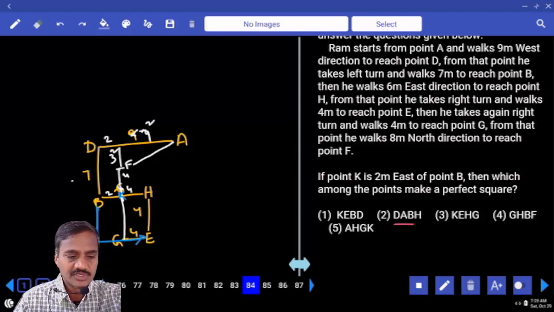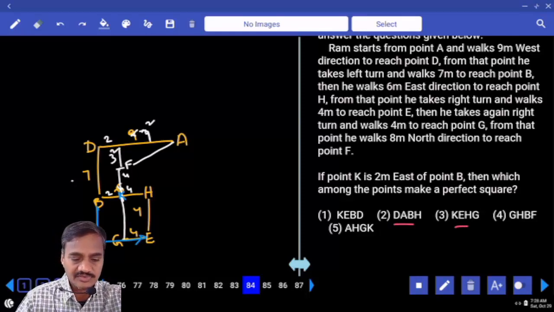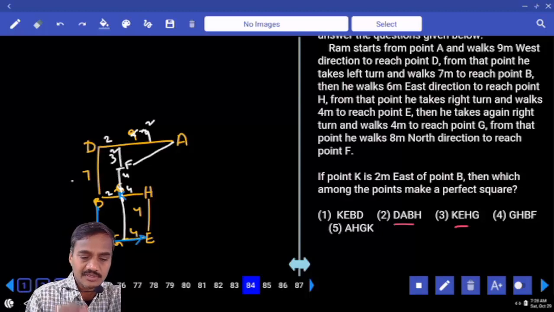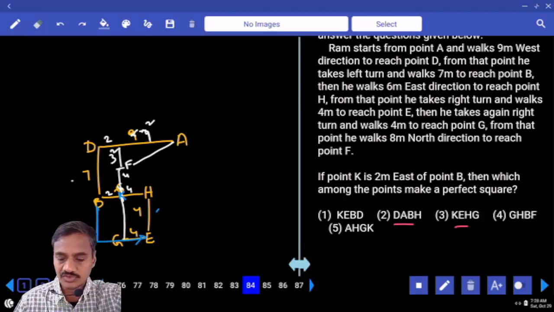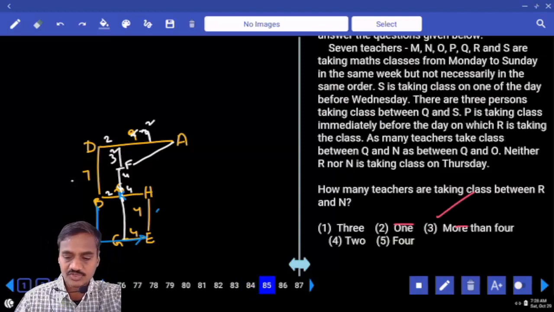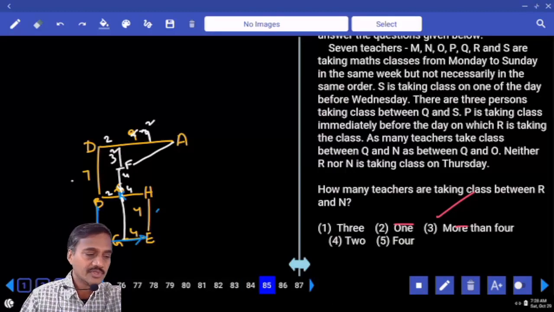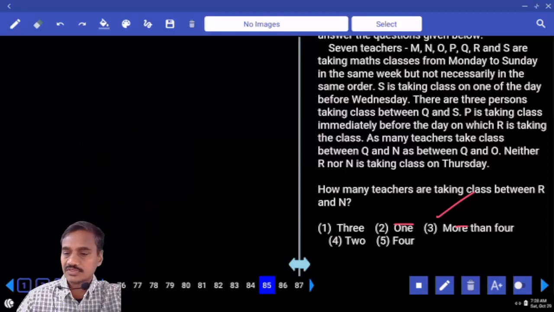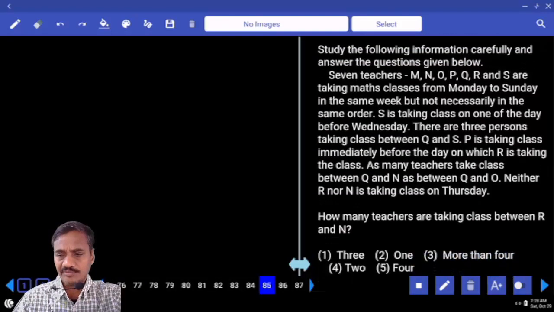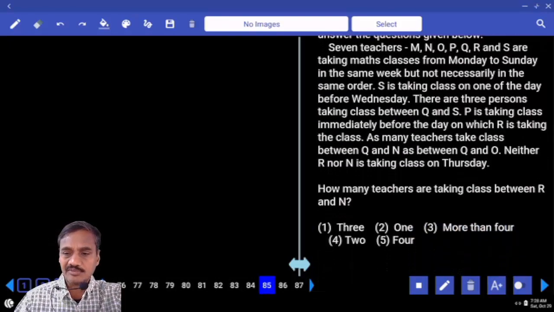And DABH, D and A. And K, E, H and G, will it form a square? Yes, K, E, H and G. Then what is the distance we have? Here it is 4, 4, 4, 4, and it should form a perfect square. That is choice 3, question 84. Then coming to 85 onwards, there are 7 teachers M, N, O, P, Q, R, S taking maths classes from Monday